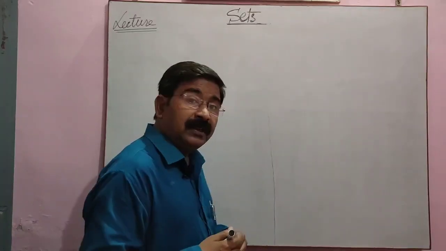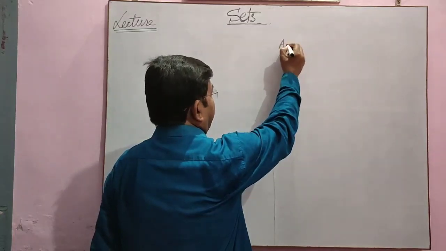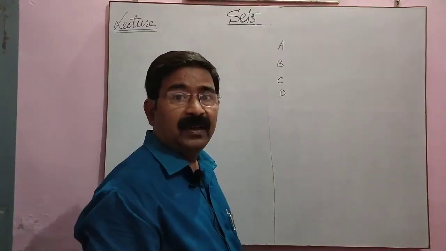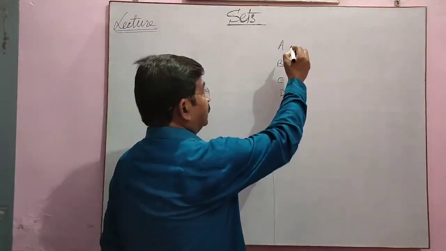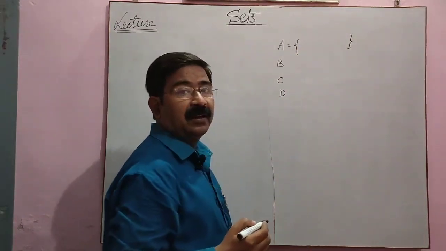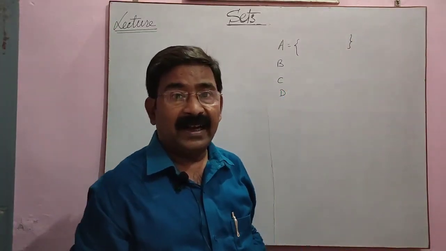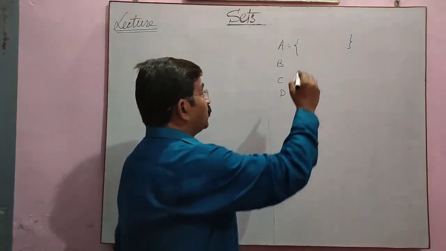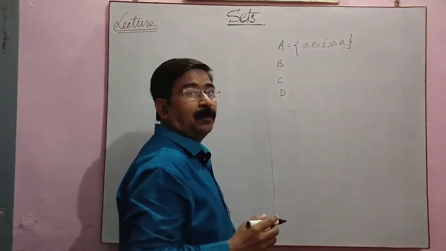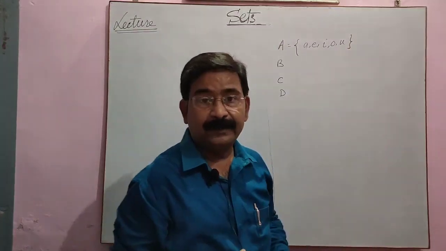A set is denoted by capital letters like A, B, C, D and so on, and it is written in curly brackets, and whatever we write in the curly brackets, these are called elements of the set. Suppose I am writing A, E, I, O, U, means this is the collection of all vowels of the English alphabet.